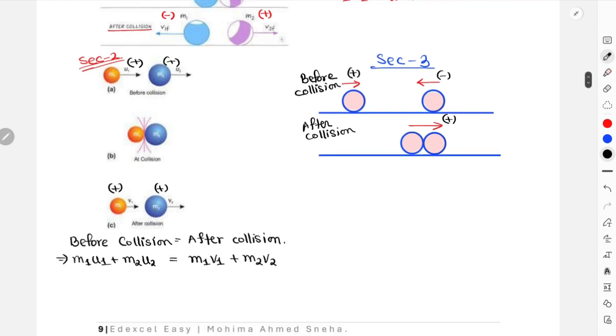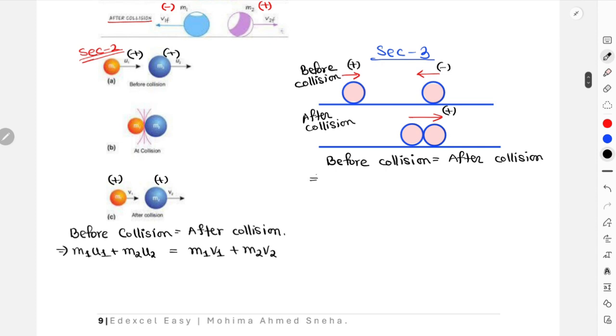So over here also I'll write that before collision equals after collision, and eventually before collision is going to be m1 u1 plus m2, this is going to be minus u2 because it was traveling in the opposite direction, and then you have m1 v plus m2 v.